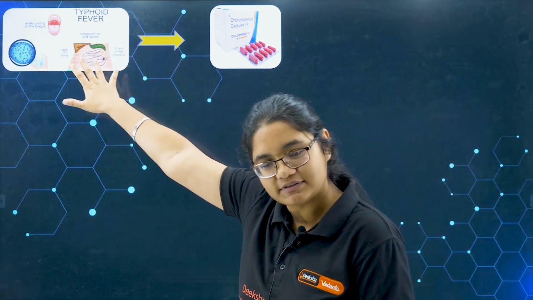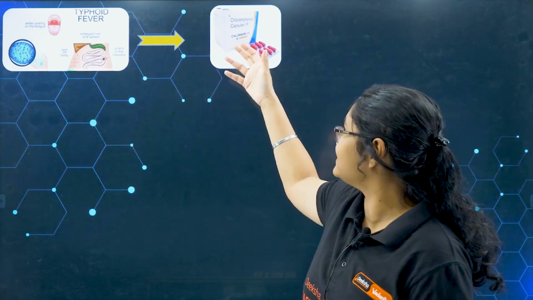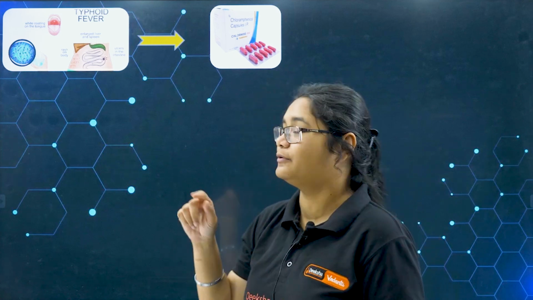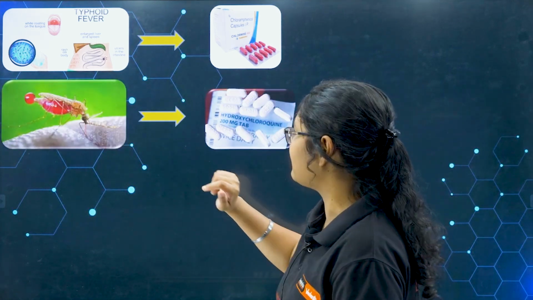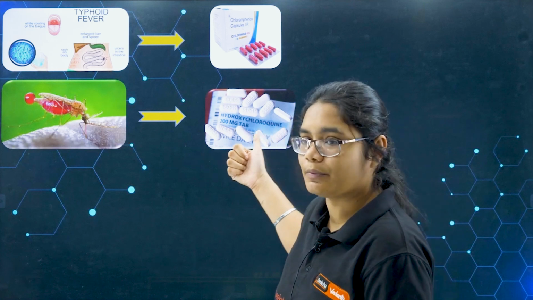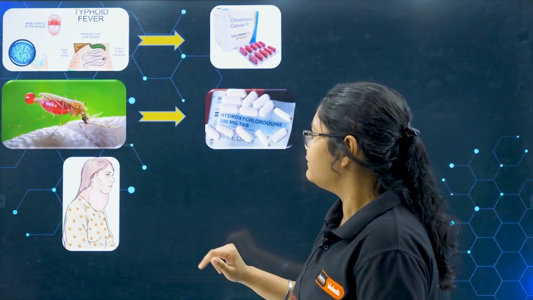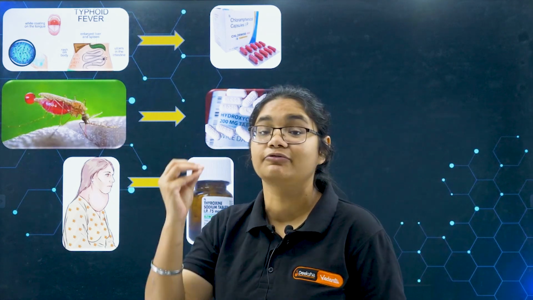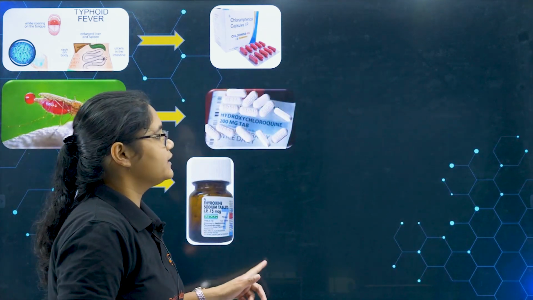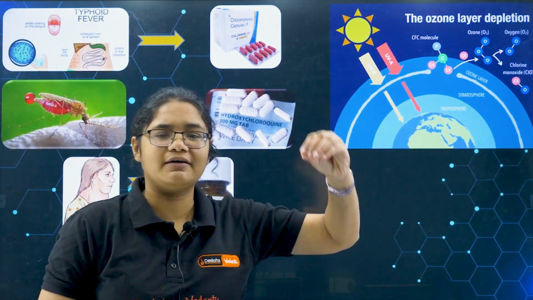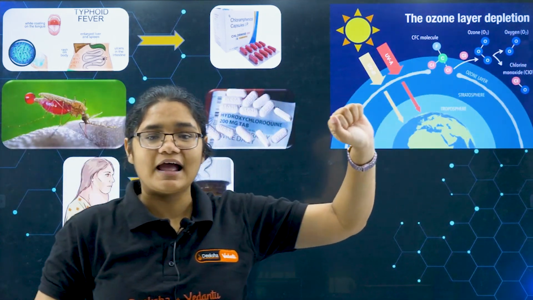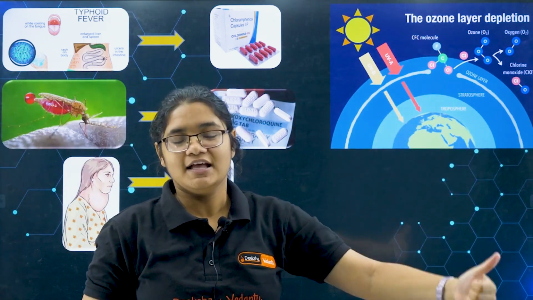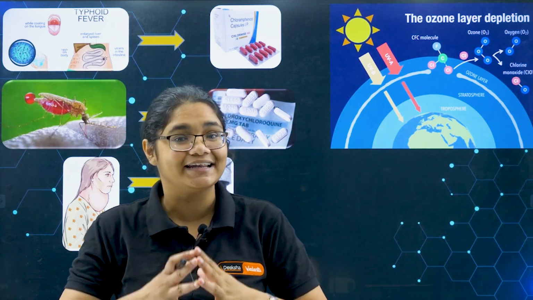If you are suffering from typhoid, we take a medicine which contains chloramphenicol, and this is a compound of haloalkanes and haloarenes. Not only that, we have n number of examples. Malaria is treated with chloroquine, which is again a haloalkane and haloarene. We have goiters, and for that we take thyroxine tablets, which again is a derivative of haloalkanes and haloarenes. In our atmosphere, you have heard about ozone layer depletion, and in that there is a major role of chlorofluorocarbons, or CFCs. So here also we have the role of haloalkanes and haloarenes.